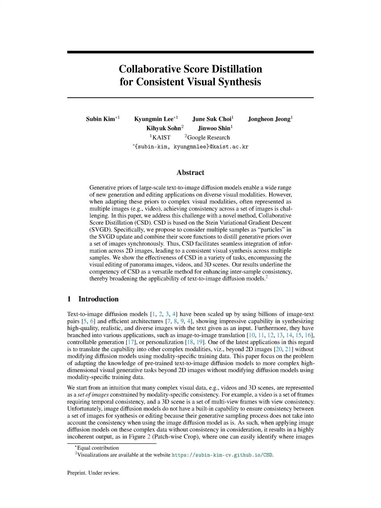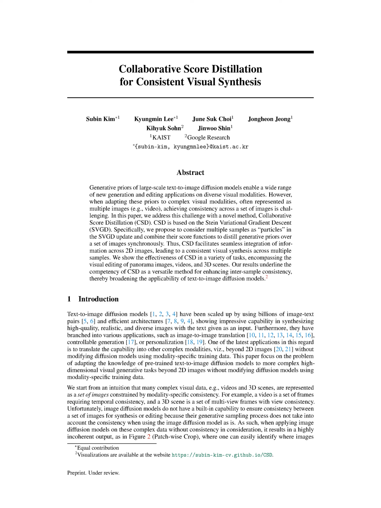Section 1 Introduction. Our paper primarily focuses on an emerging area within image synthesis and editing technology, particularly on the application of text-to-image diffusion models. These models have been fine-tuned with billions of image-text pairs, leading to their remarkable ability to generate realistic and diverse images from given text inputs. In addition, they found use in multiple applications, including image-to-image translation, controllable generation, and even personalization.